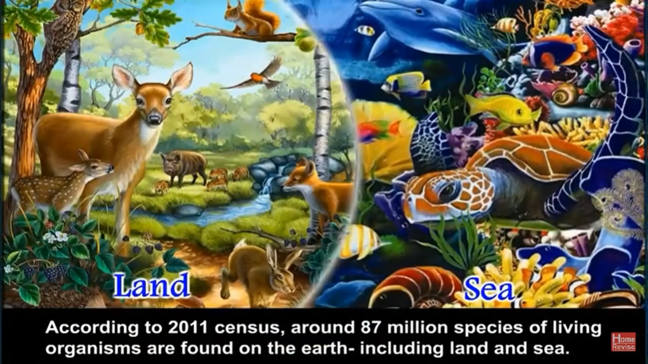Now, according to 2011 census, around 87 million species of living organisms are found on the earth, including land and sea. So here in this picture, you can see animals on land and sea animals as well. So there are about 87 million species. I'm talking about species, matlab different types of living organism since 2011. Now it is 2020. We do not know, something new must have been added as well.